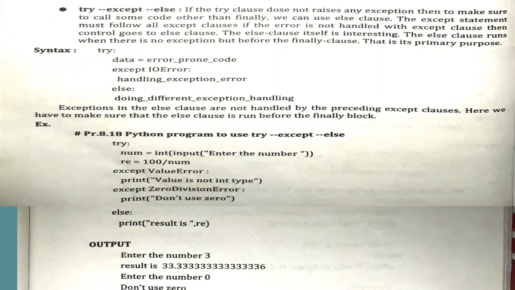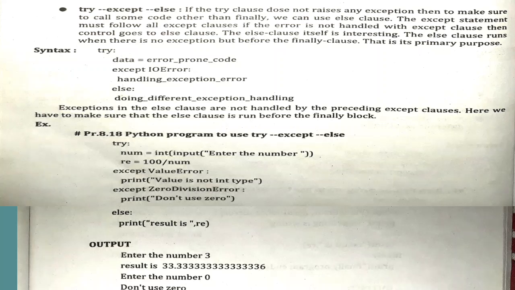Only except block content will not get executed. So for the same, just see the example. First we have taken the number, again the same example we have taken. We are trying to divide 100 by that number, and after division we are storing the result of this calculation inside the RE variable. Then we have except, in which we have written ValueError and we have printed one statement.